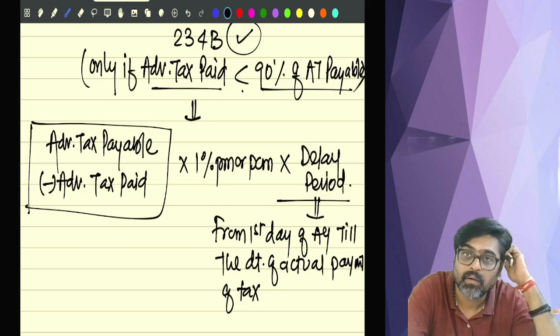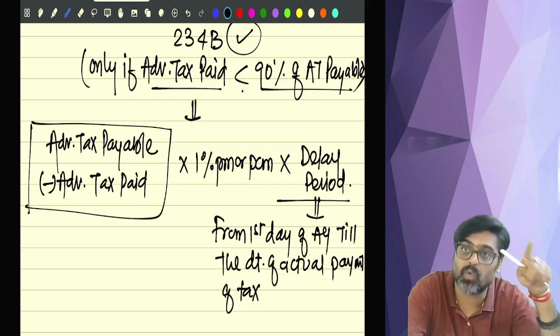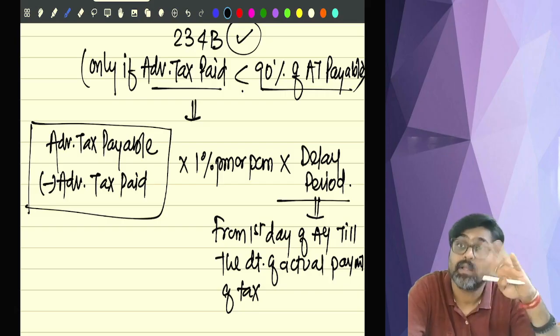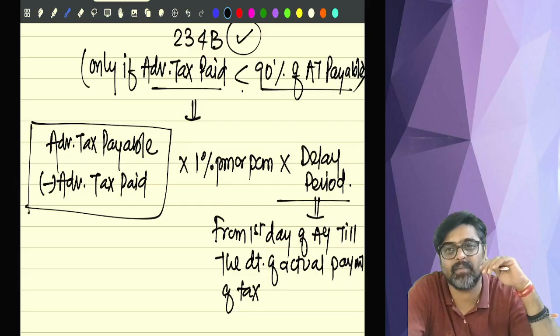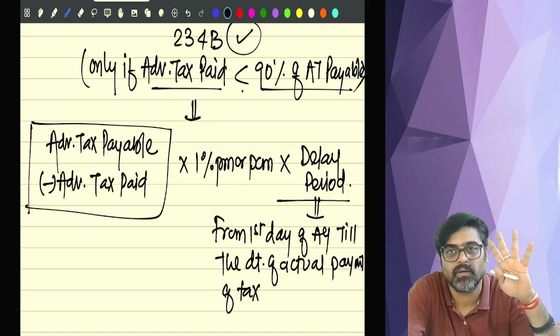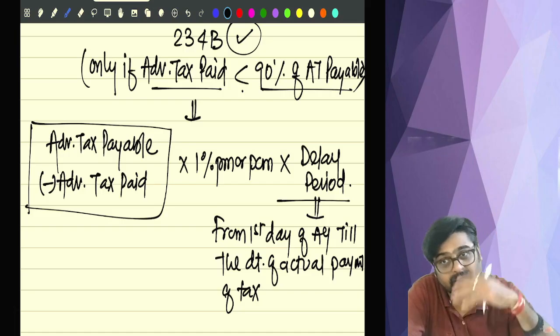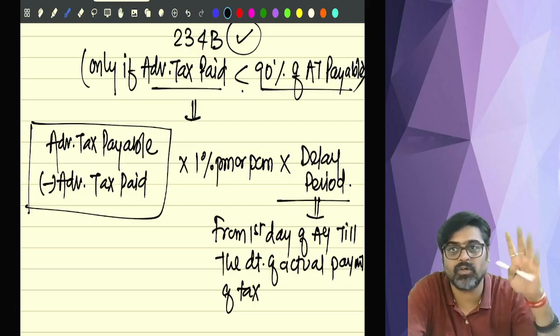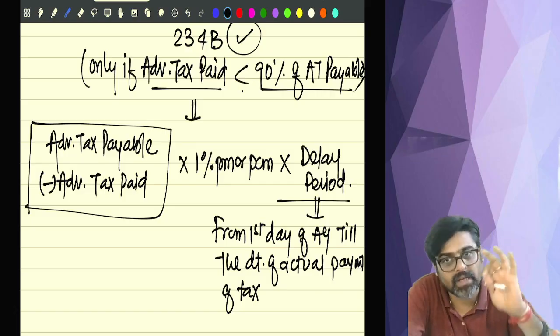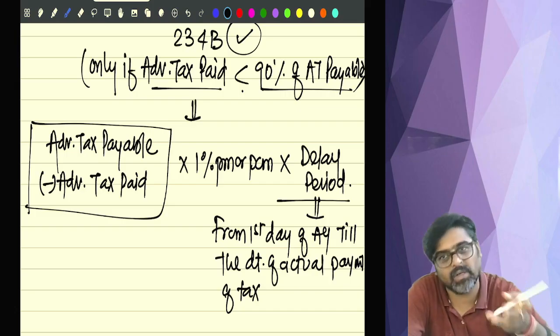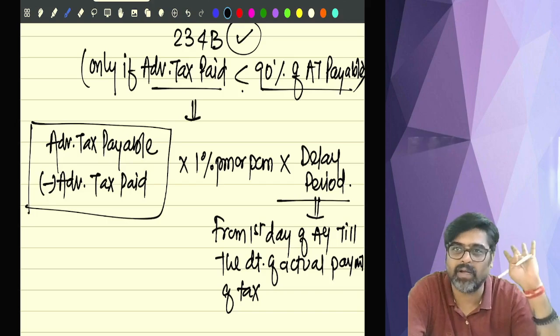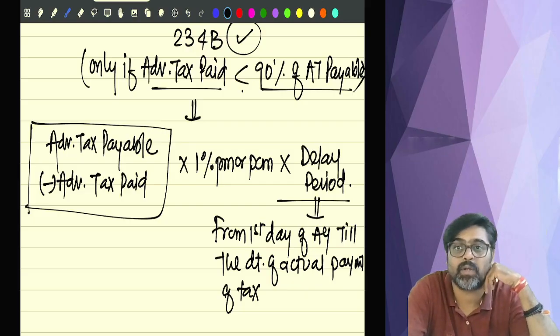But 234B will be attracted only if advance tax paid is less than 90% of advance tax payable. Since it is an estimation, we are giving you a benefit of doubt of 10%. But if it is less than 90% also, then it was your negligence. You should have at least paid 90% or a higher amount. If you are paying less than that, it was a wrong estimation of advance tax, gross negligence, and for that we are going to charge you interest under 234B.